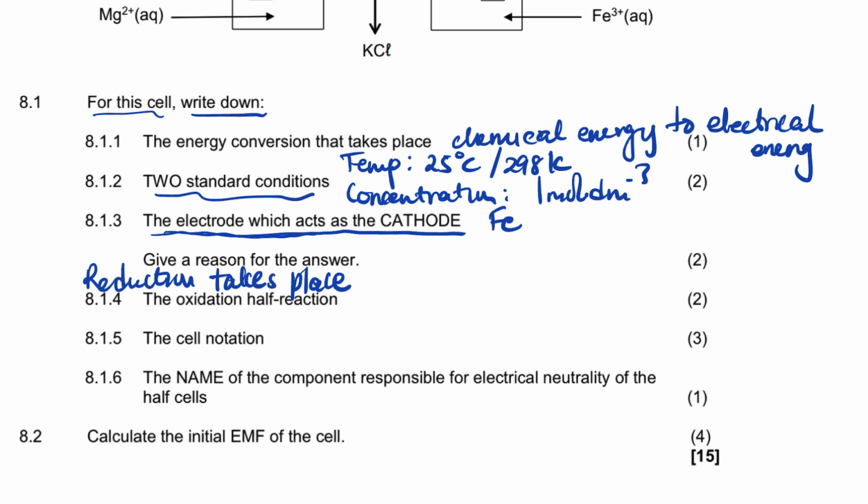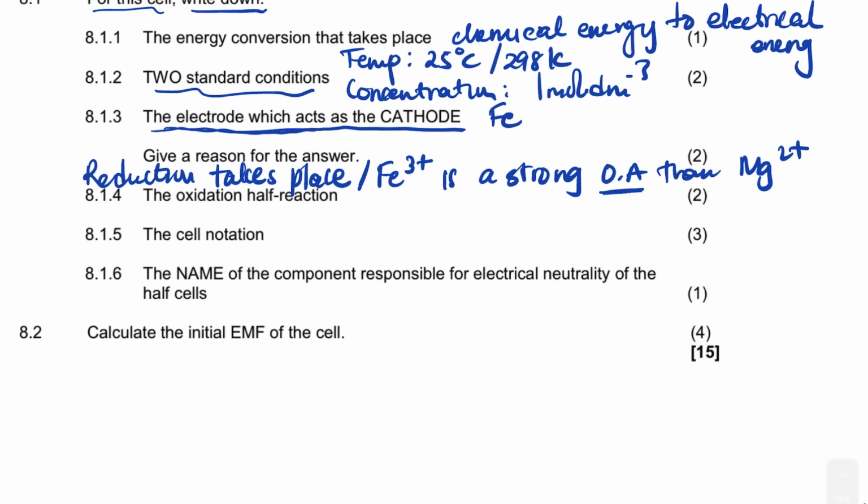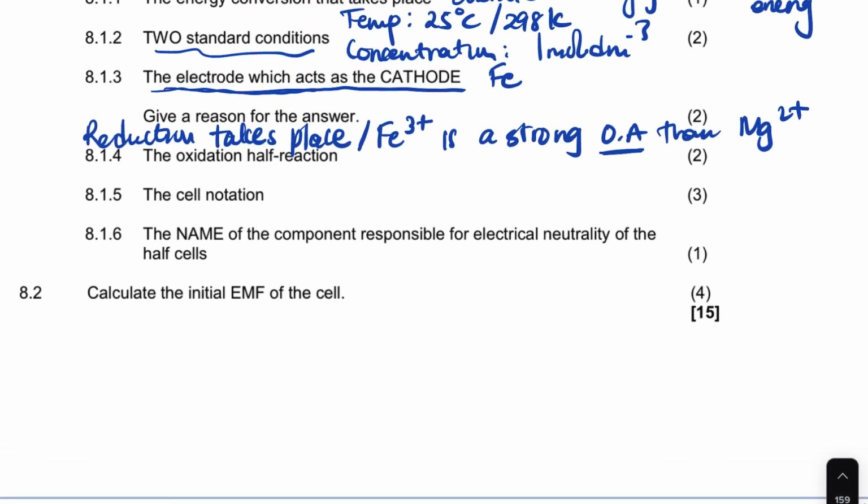Or you can say the Fe3+ is a stronger oxidizing agent than the Mg2+. Guys, you need to write that in full. I'm just doing that to cut time.